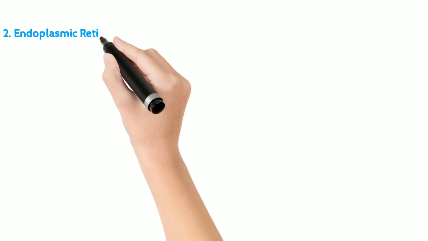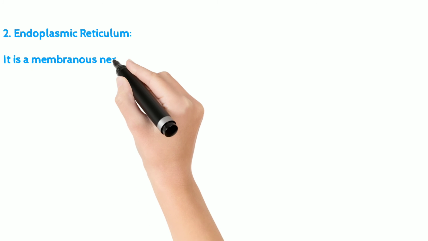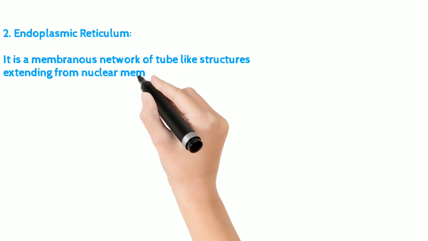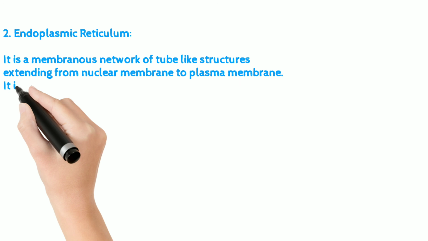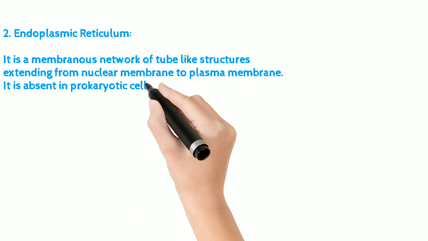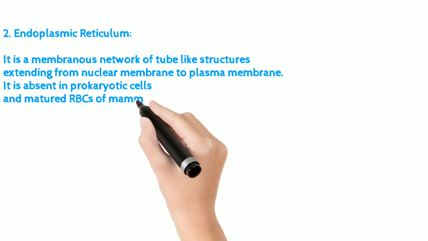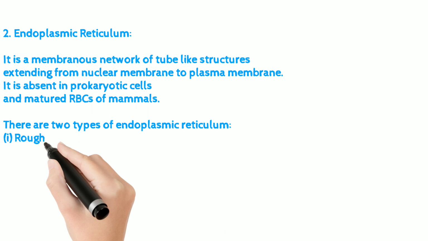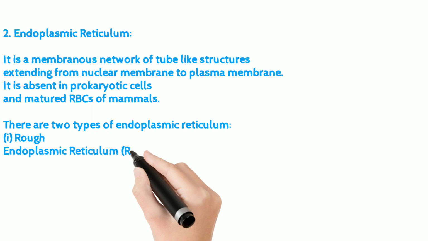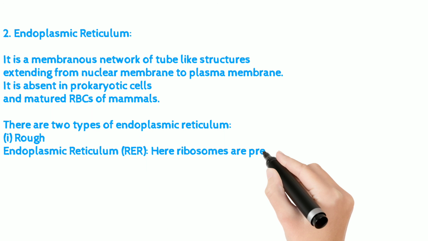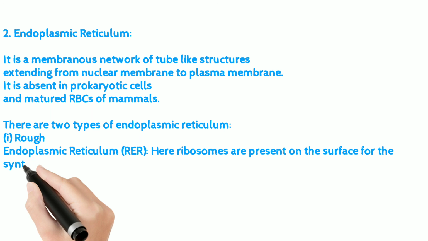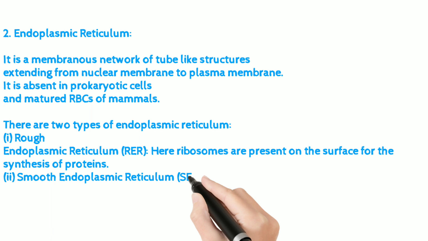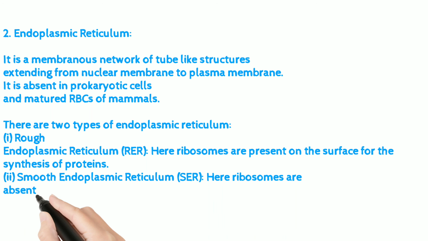Endoplasmic reticulum. It is a membranous network of tube-like structures extending from the nuclear membrane to the plasma membrane. It is absent in prokaryotic cells and matured RBCs of mammals. There are two types of endoplasmic reticulum. Rough endoplasmic reticulum (RER): here ribosomes are present on the surface for the synthesis of proteins. Smooth endoplasmic reticulum (SER): here ribosomes are absent and it is meant for secreting lipids.